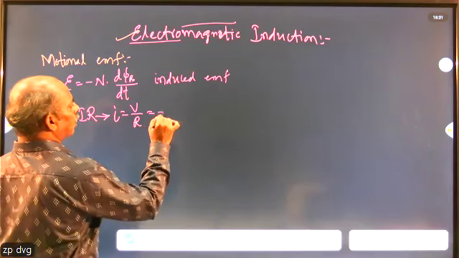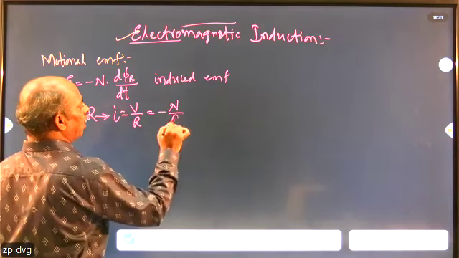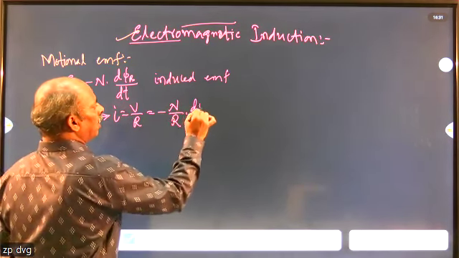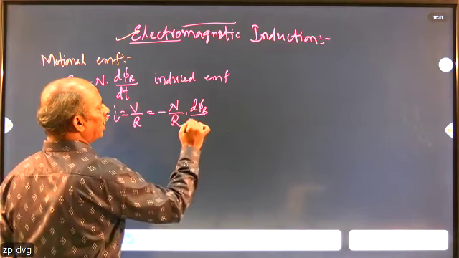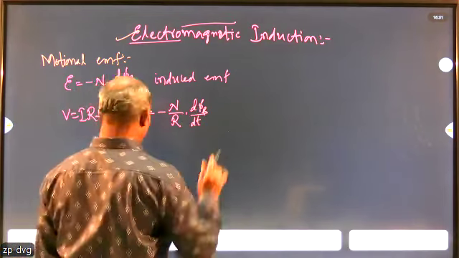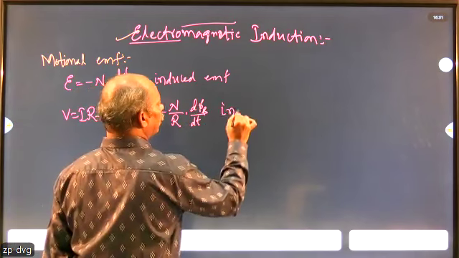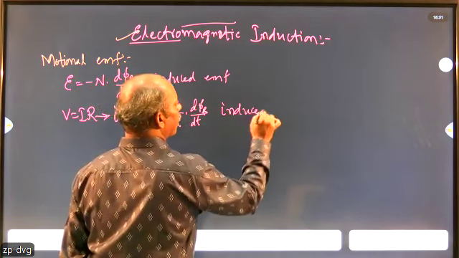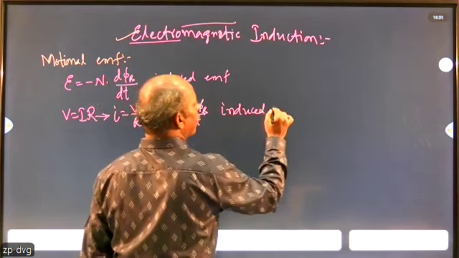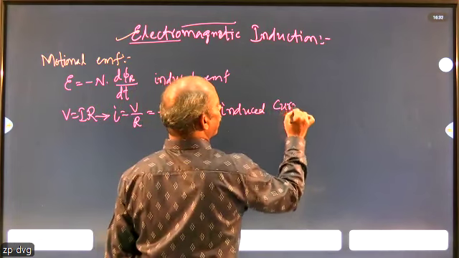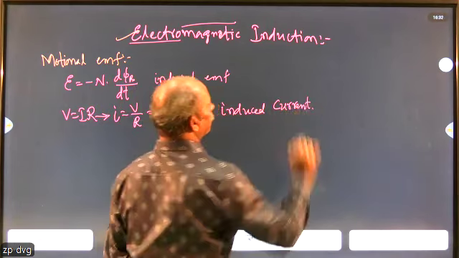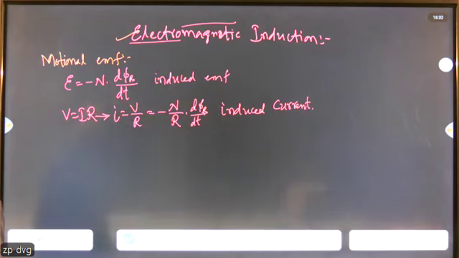Then the equation becomes minus N divided by R into d phi B by dt. This is for the induced current.